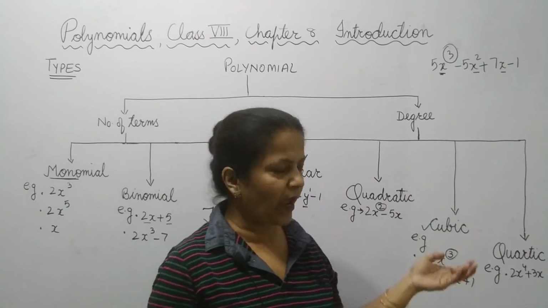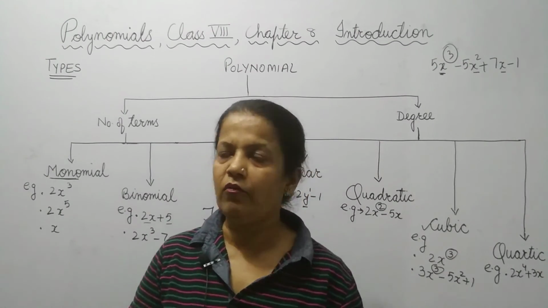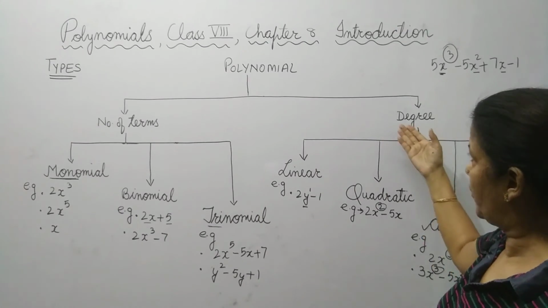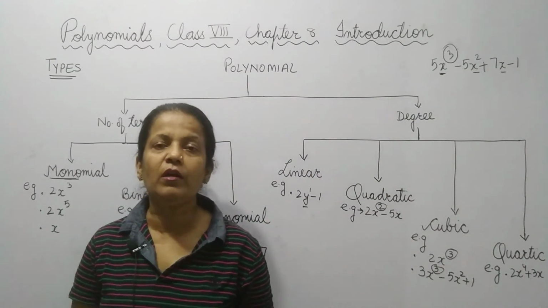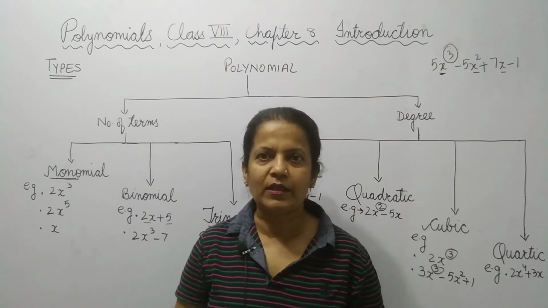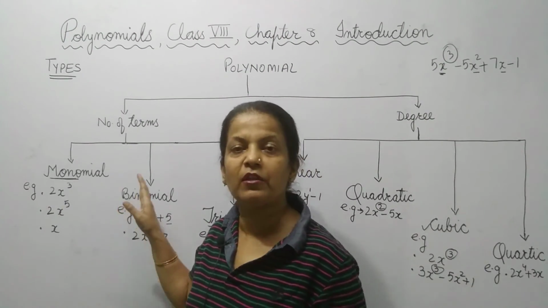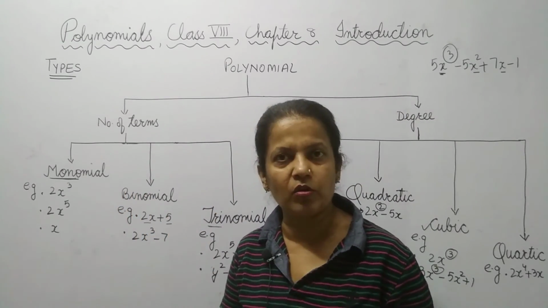Like this, you can make any example, depending upon the number of terms or upon the degree. Degree means the highest power of a polynomial. I think this concept is clear to all of you, and it is very important for your competitive exams also.